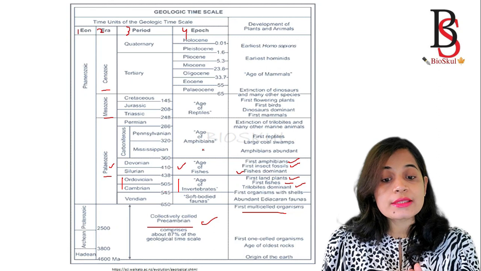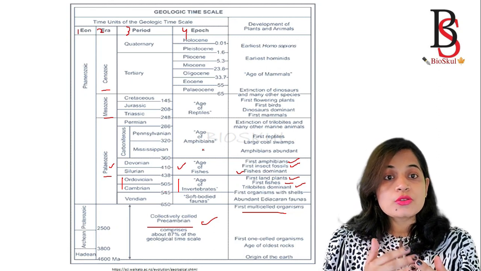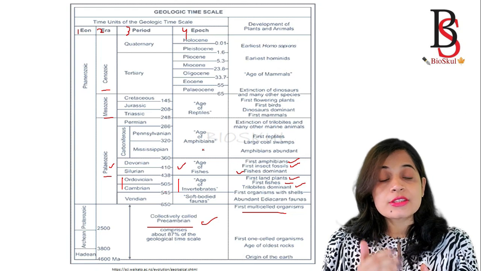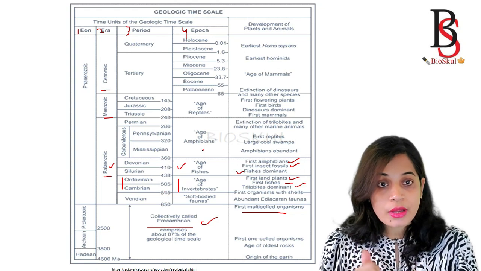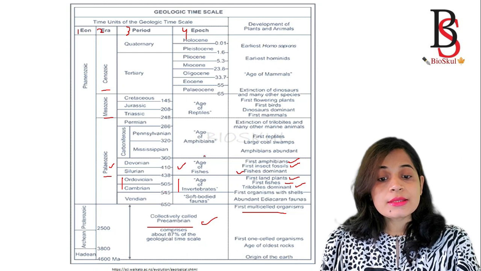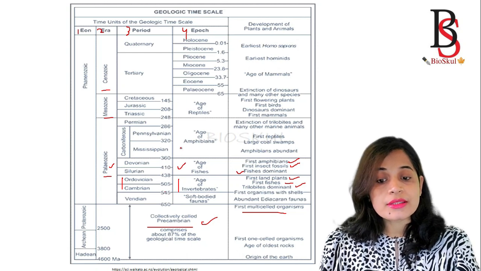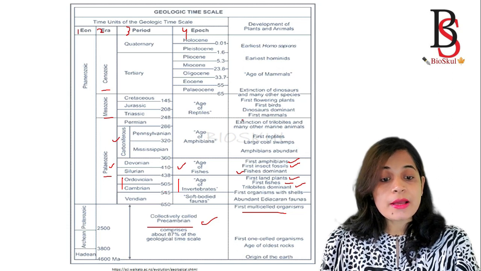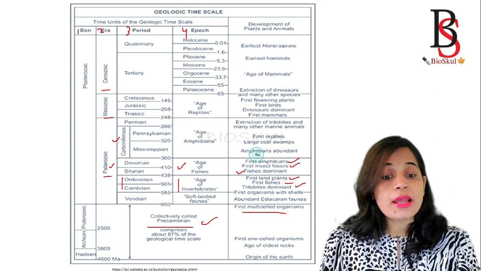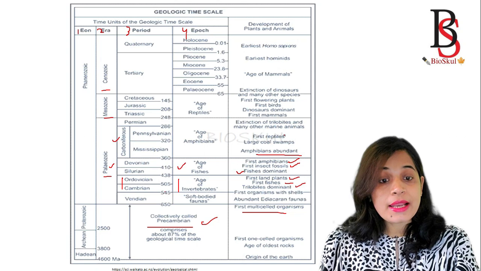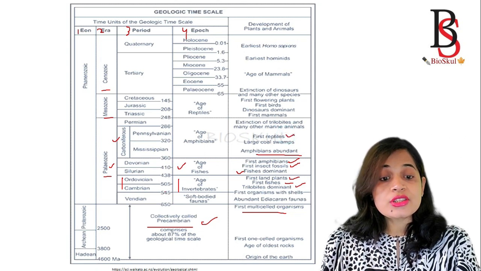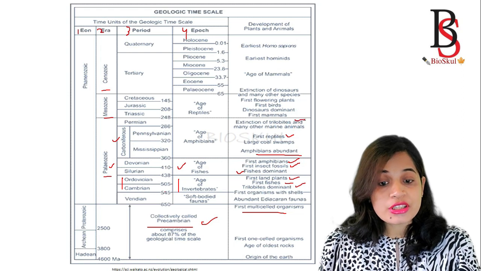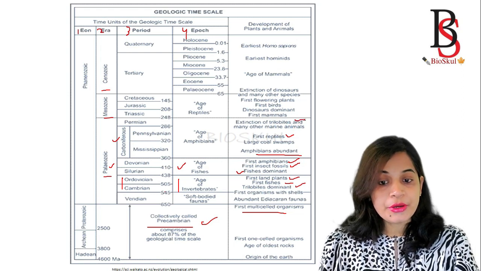So you have to memorize which period is known as the age of invertebrates, age of fishes, age of amphibians, age of reptiles and the age of mammals. Okay, similarly the age of amphibians is the Carboniferous period, and during this period amphibians were abundant, the first reptile appeared, and the extinction of trilobites and many other marine animals takes place during this period.